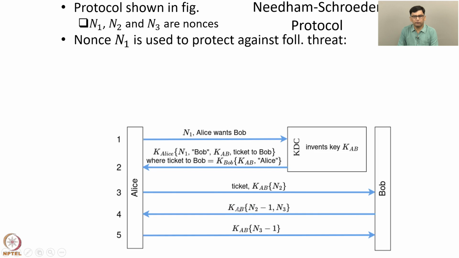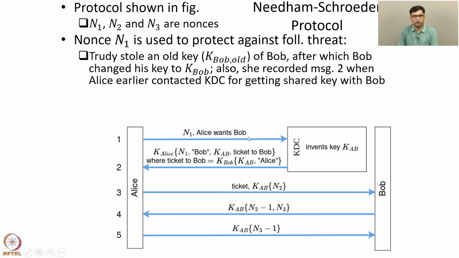Let's now analyze this protocol. Why is the nonce N1 used? It is used to protect against the following threat. Suppose Trudy stole an old key of Bob, let's call it KBob-old. Then Bob changed his key to KBob. Bob may have suspected that his old key was stolen, so Bob changed his key from KBob-old to KBob. Also Trudy recorded message 2 when Alice earlier contacted the KDC for getting the shared key with Bob.